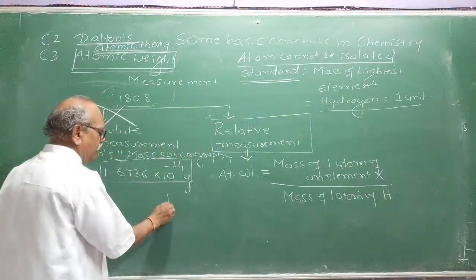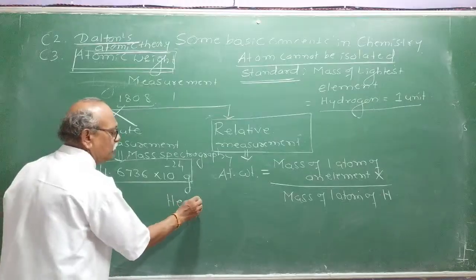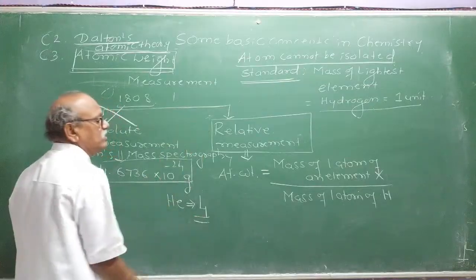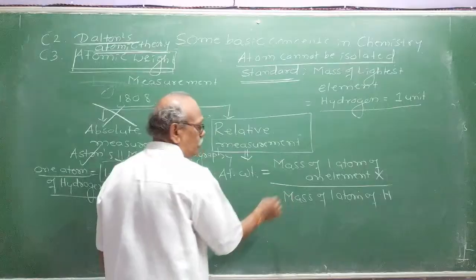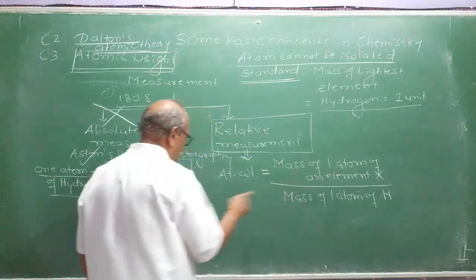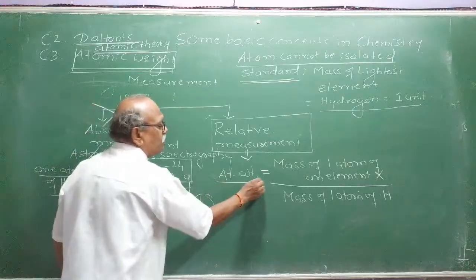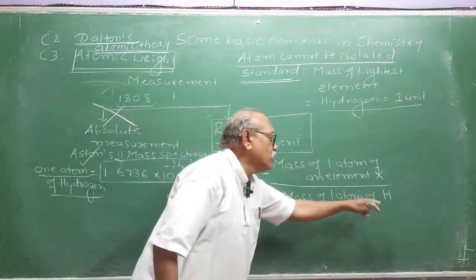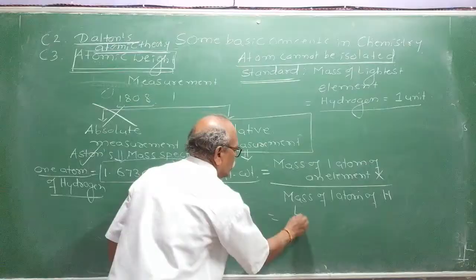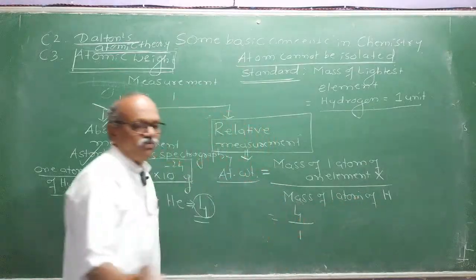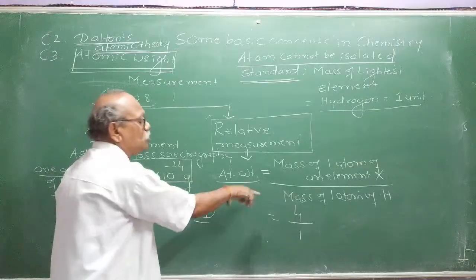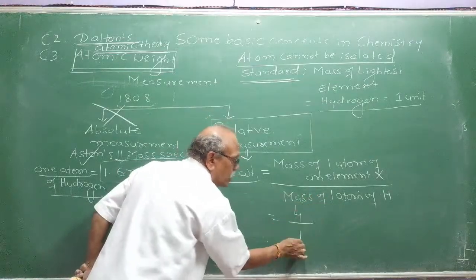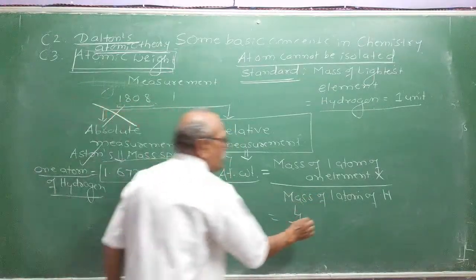If I say that the atomic mass of helium is 4, what does 4 mean? It is a ratio. Mass of one atom of helium is 4. What is the meaning of it in a relative measurement? Means one atom of helium is how many times heavier than one atom of hydrogen? If I write 4 divided by the mass of one atom of hydrogen, let us take it as 1 unit. Means what is the ratio? 1:4. Means the mass of one atom of helium is 4 times heavier than the mass of one atom of hydrogen. This is a relative number.